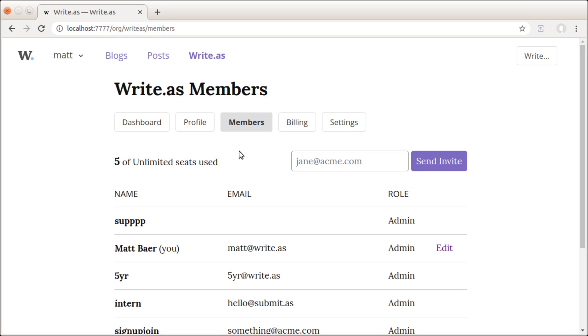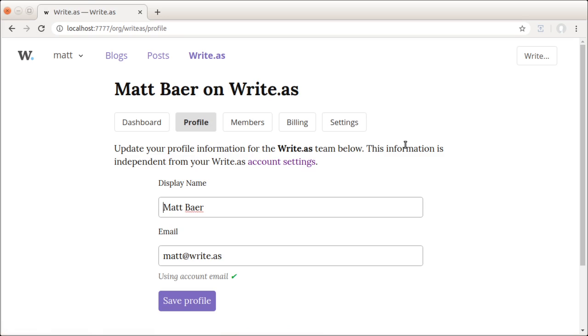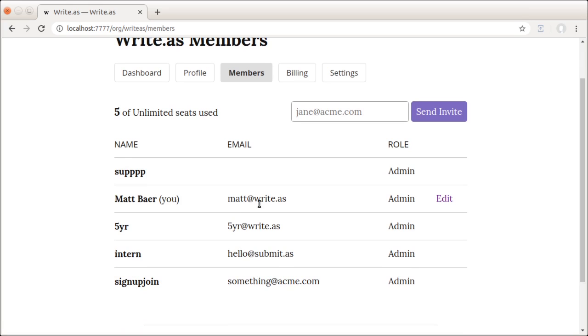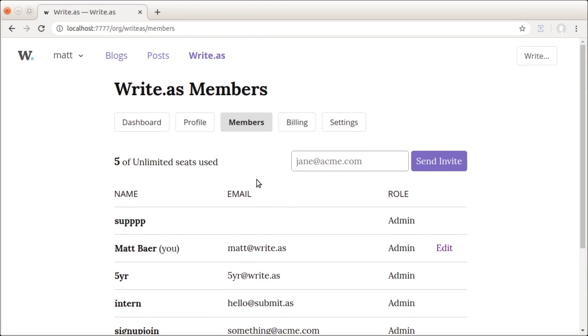Now, we've also designed this in a privacy-centric way, so you can maintain a profile that's separate from your normal Write.as account. So if you're already using Write.as in a personal capacity, this allows you to join a team but keep your private use completely separate from that team. This includes a name that you can set, which again shows up on the members page, as well as the email address that'll be used for activity on the team.